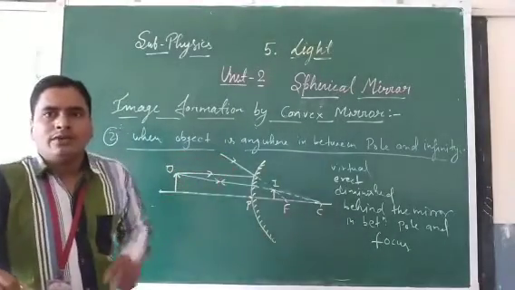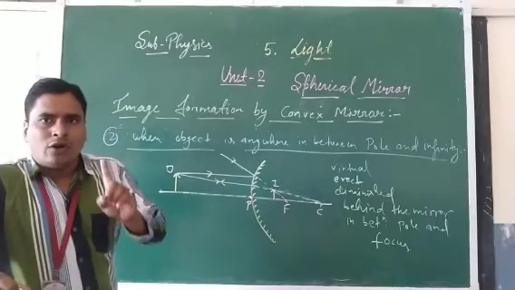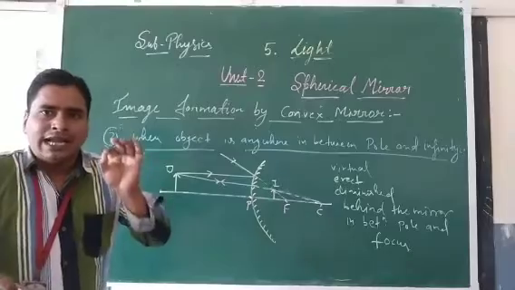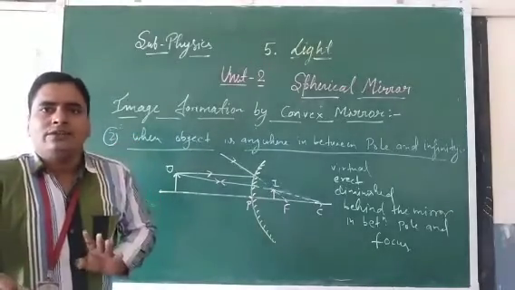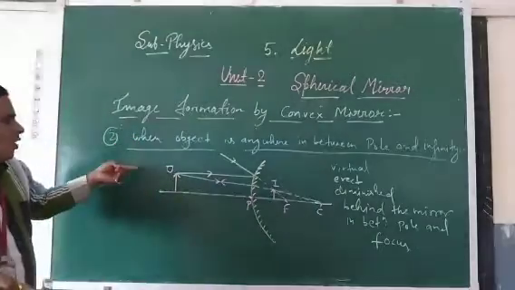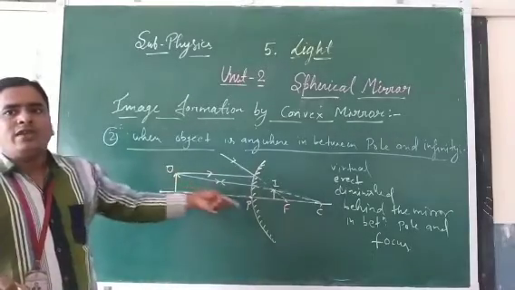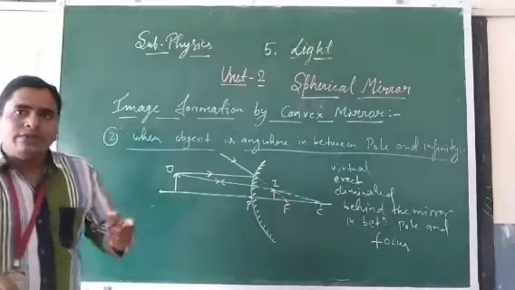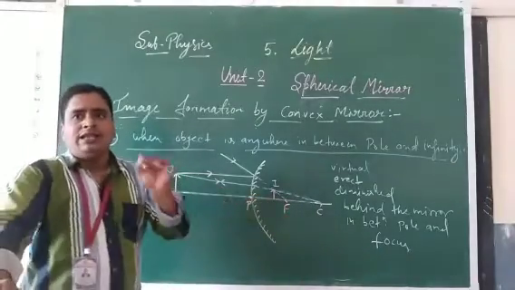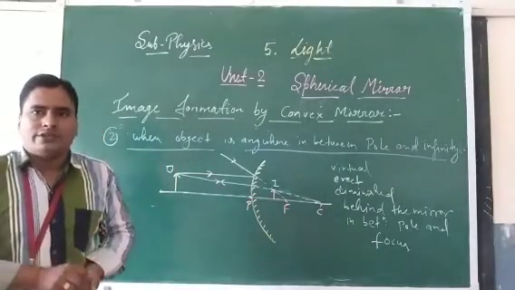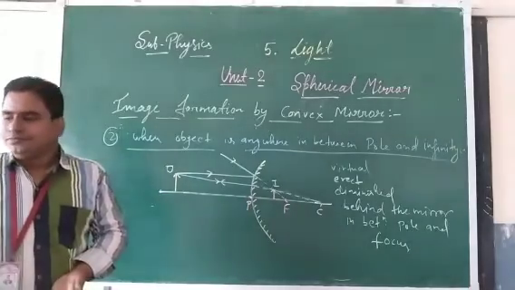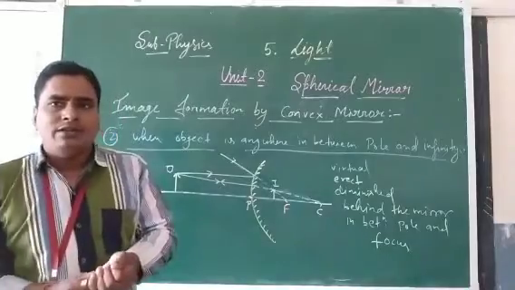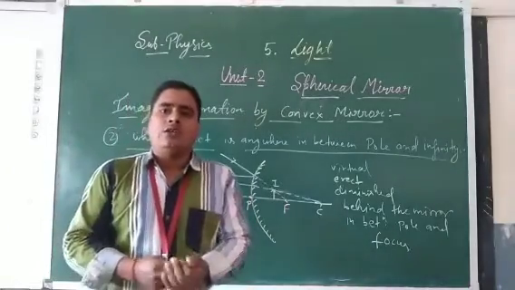In the case of a convex mirror, first, when the object is placed at infinity, the image is formed highly diminished at the principal focus. And in the second case, when the object is placed anywhere on the principal axis, the image is formed in between the pole and focus, diminished, erect and virtual. So these are the two cases for the image formation of convex mirrors.